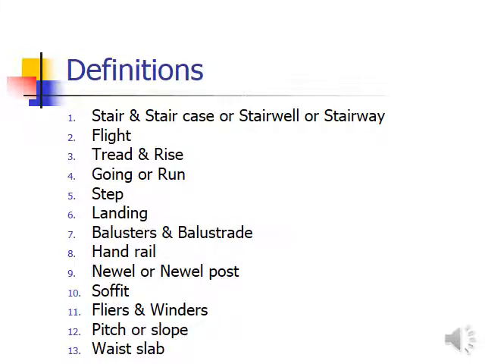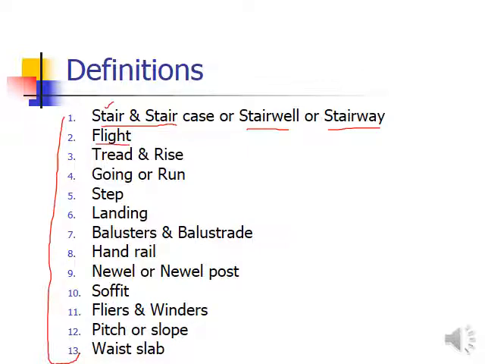So start with the definitions. The definitions that we will discuss one by one here are listed. These are 13 definitions and terminologies regarding the stair and the staircase, or stairwell or stairway. These are the different terms mainly used for a staircase. So you can use just the name stair, or staircase, stairwell or stairway.